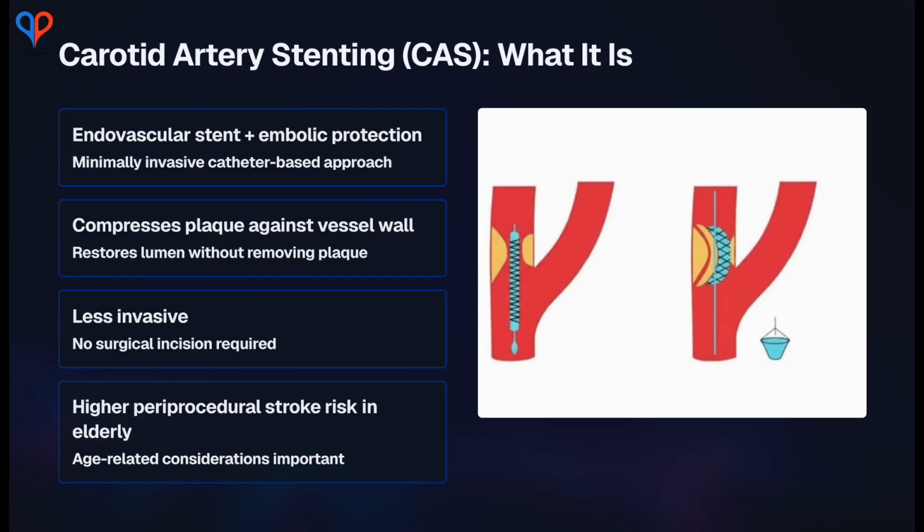CAS uses an endovascular approach. After establishing access, typically femoral, operators deploy an embolic protection device and expand a stent across the plaque. CAS minimizes surgical trauma, but carries a higher risk of periprocedural embolization, particularly in older patients.